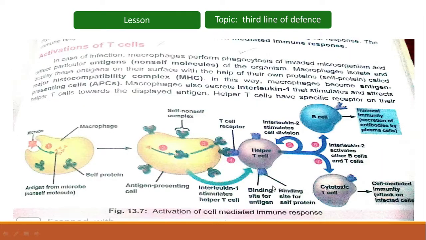So, this interleukin 1 will help helper T cells to bind the antigen, and it will also activate the helper T cells. Now these helper T cells will produce another protein which is termed as interleukin 2. Now this interleukin 2 will stimulate certain cytotoxic cells and B cells.